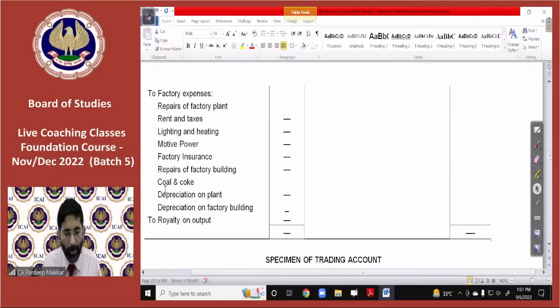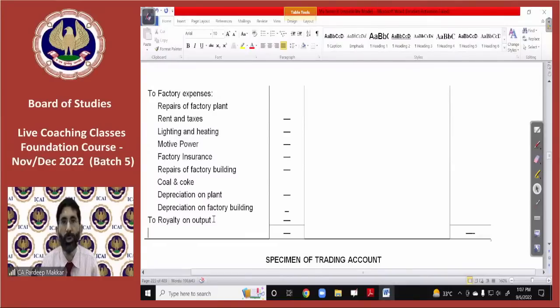Now see, factory insurance is there, and depreciation on factory building will be entered here. Depreciation on plant, because plant is always in the factory. Royalty on output: royalty is a part of manufacturing, because we are paying royalty on manufacturing of the product. Like we are going to get the advantage of a patent from someone. We have taken a patent from someone that we are going to manufacture the product which has been discovered by someone else. In that case, the person who has discovered it will give us the right to manufacture that item, and against that they will charge royalty from us.